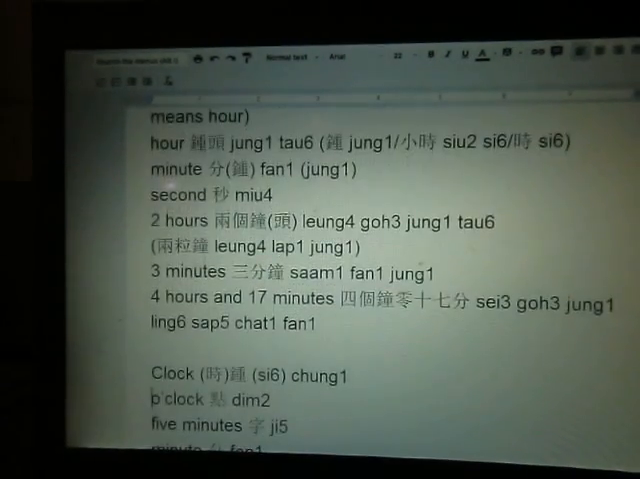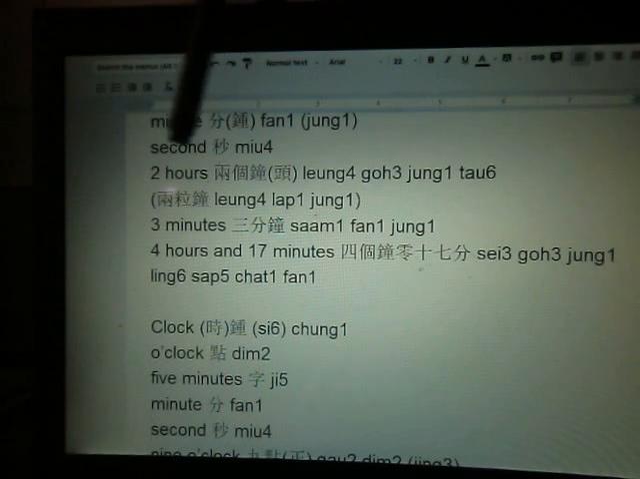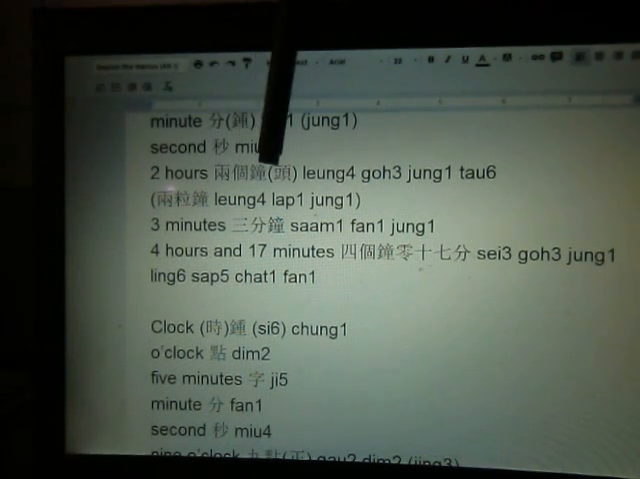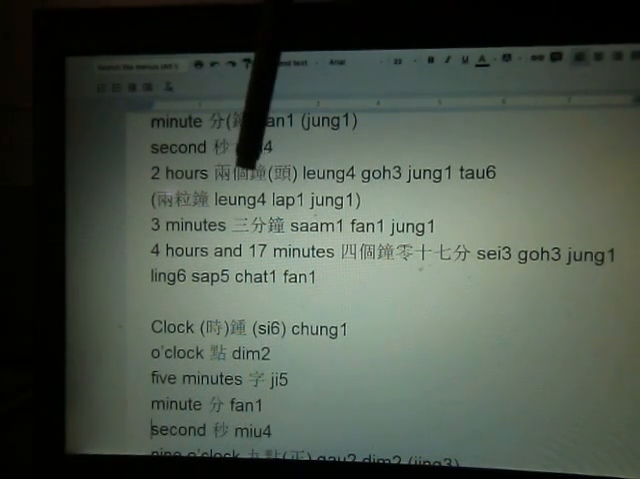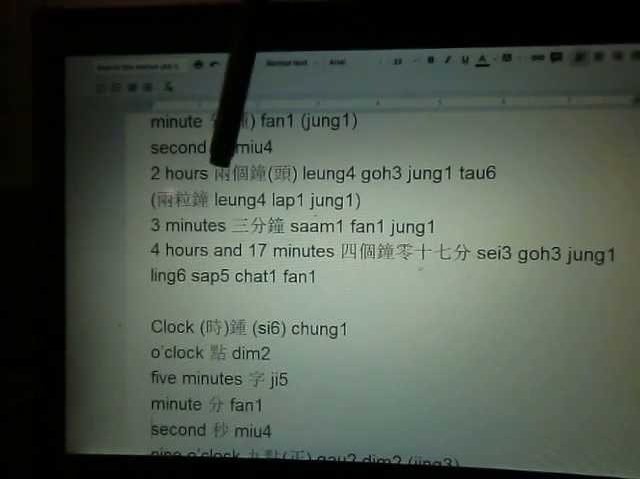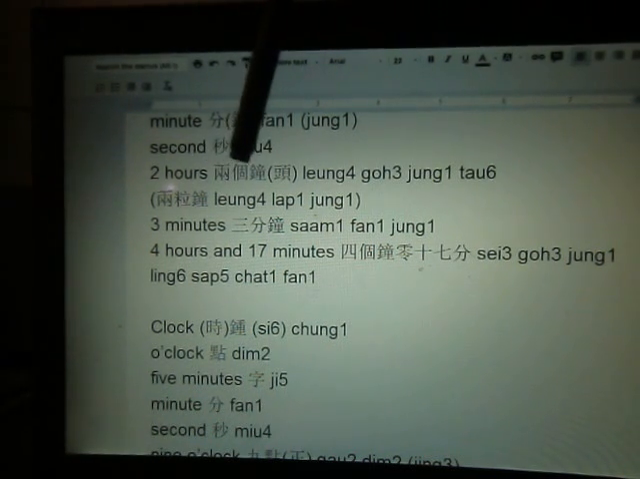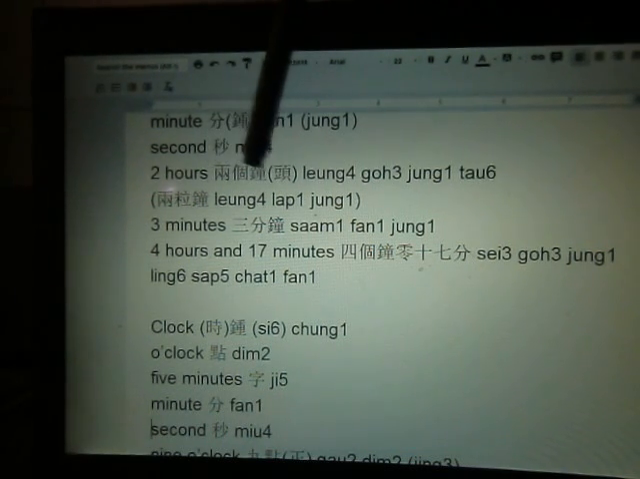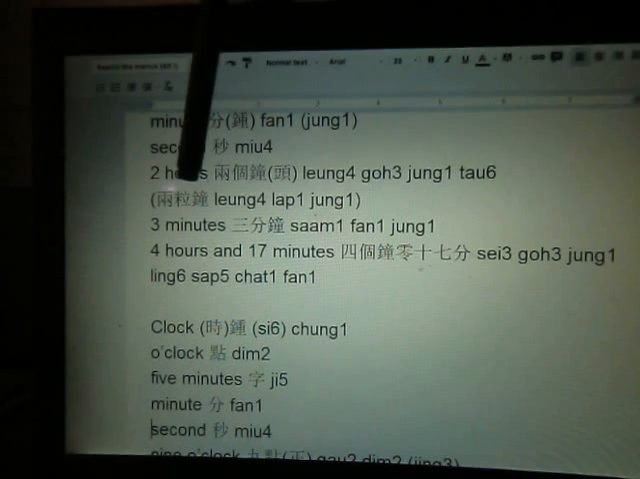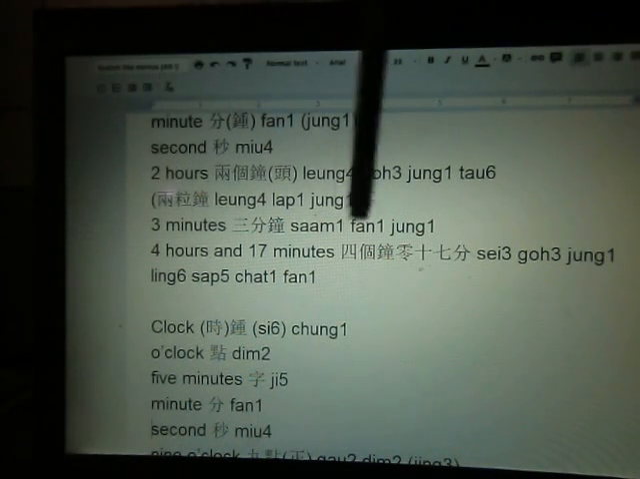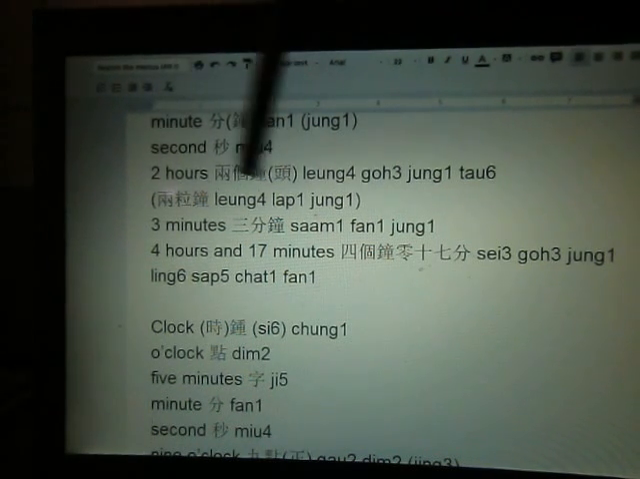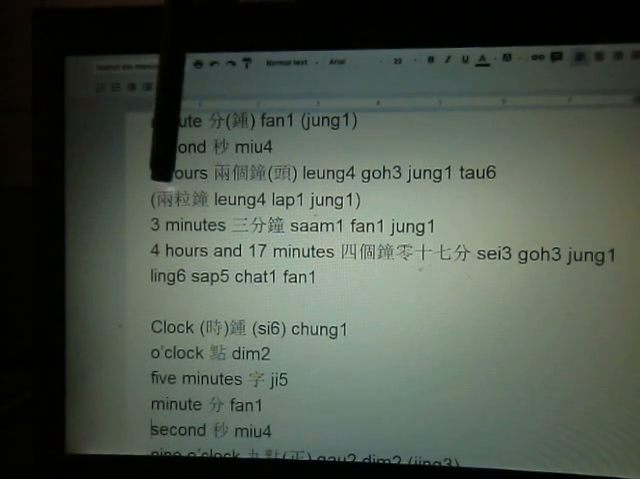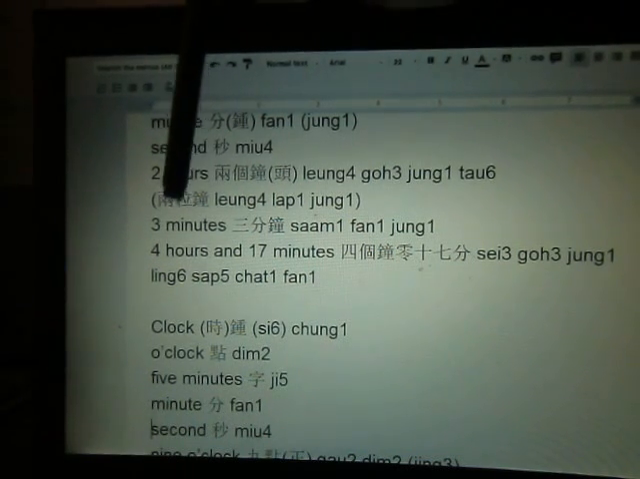And then you have some examples. So we have 2 hours, 兩個鐘. Remember, 個 is a quantifier unit. So for hour we have 個鐘, 兩個鐘 is 2 hours, or 兩個鐘頭, where 頭 means head. You can omit 頭. Sometimes, especially youngsters nowadays, don't say 兩個鐘, they say 兩粒鐘. 粒 is another quantifier unit, and 粒 means a small piece.